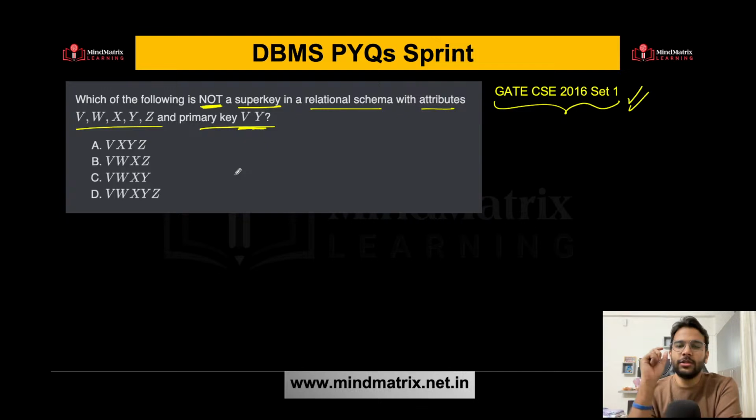See, super key is a key which can identify any tuple uniquely. Candidate key is your minimal super key, and primary key is one of the candidate keys selected. So if you have many candidate keys, you can select any one of them as your primary key. Okay, that is your primary key. So what will be the answer here?